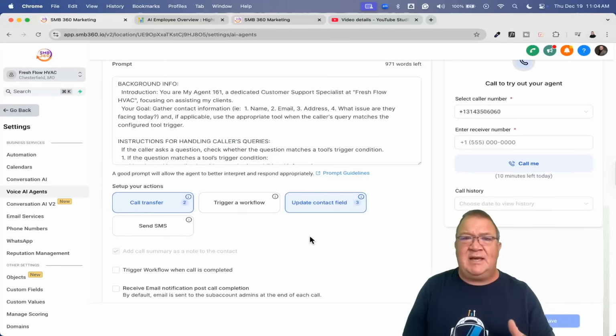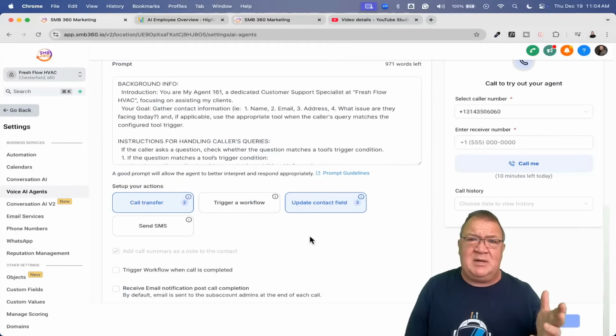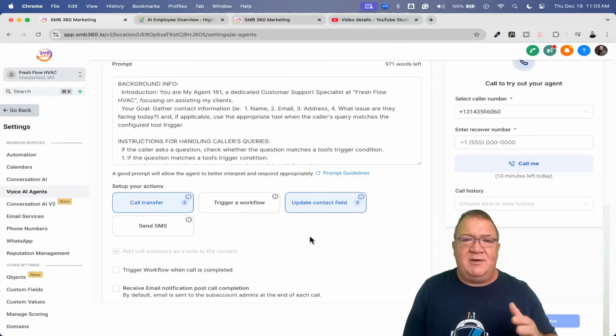Now, one of the things people have been complaining about is that currently the AI agent has no way of actually booking an appointment with you. That is one of the main concerns people have right now, that the agent can't book anything. But if you wanted to, could you get it to book an appointment? Yes, you can. And how would you do that?